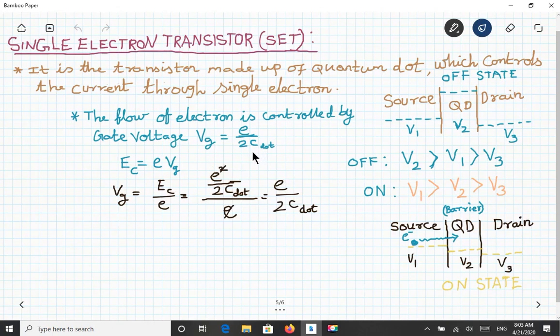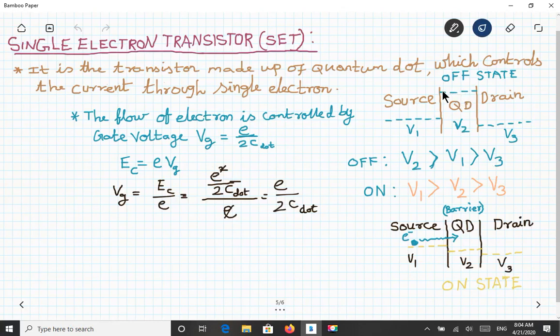And we also saw the Coulomb blockade effect, which is the energy we have to give for the electron to not tunnel into the quantum dot. So you will have an energy equal to e square by 2C, which is called the Coulomb blockade. We already saw that in a previous video.